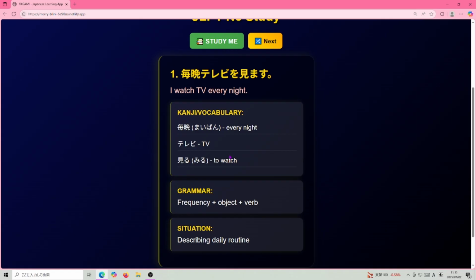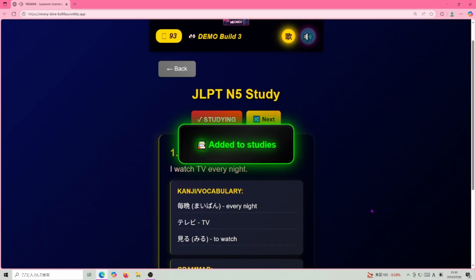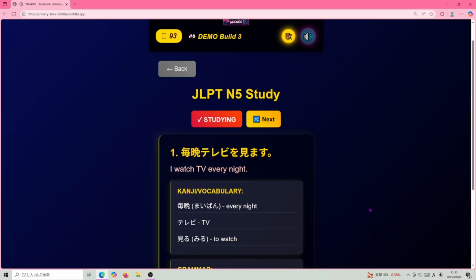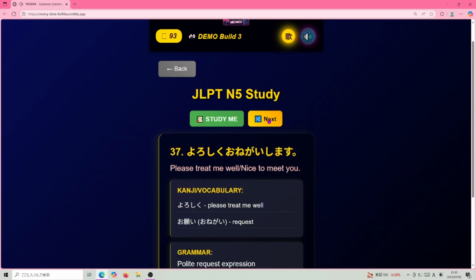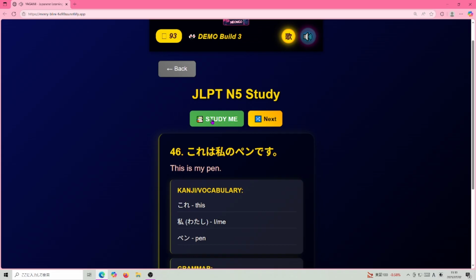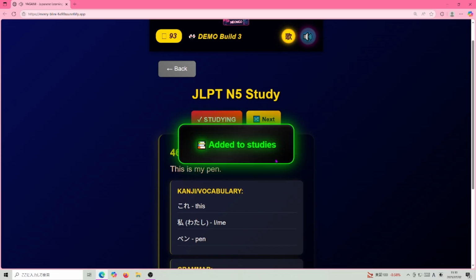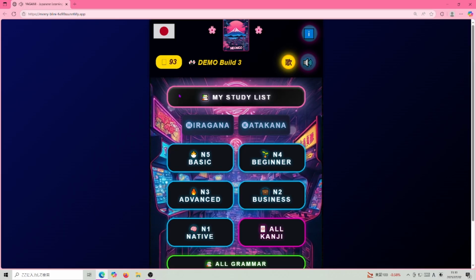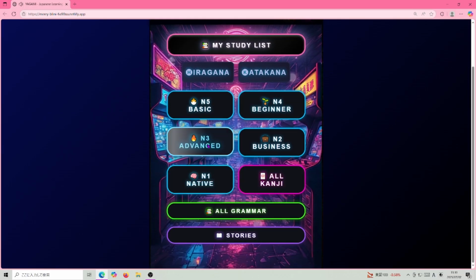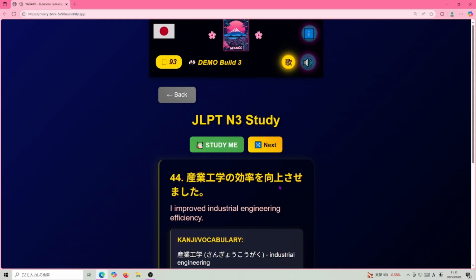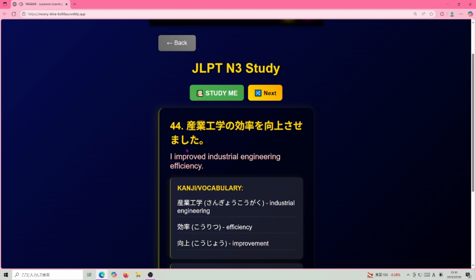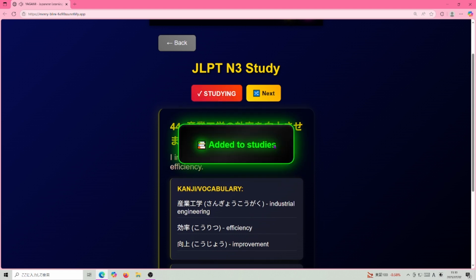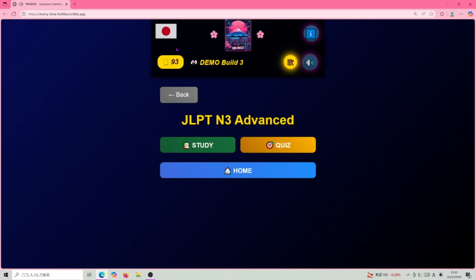If this is hard for me, I just say study me, and now it's added as an Anki card to my deck, my study deck. I can say next, next. This is hard. Study. This is added to my personal deck. So I go back. Today I feel like, let's say in 3, I study, and this is hard. Study me. Added.